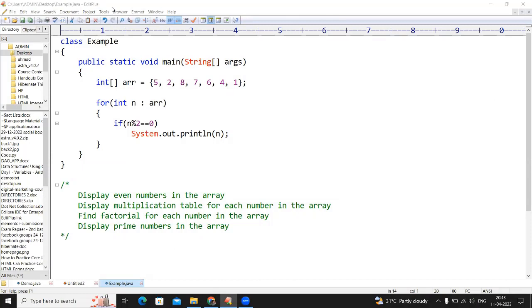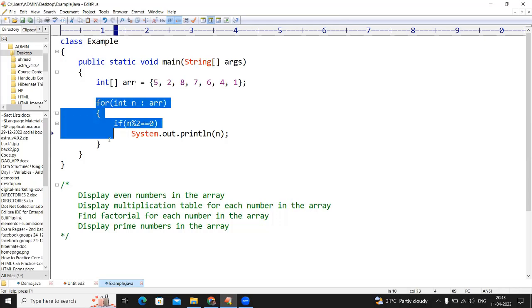So else is not required. Please don't write else. It's very simple. See, we are just printing only even numbers in the array. Only even numbers. So odd numbers no need to specify. Like that we are asking. See, I'll explain the 3 simple questions. The 3 simple questions. If it is printing the even numbers,